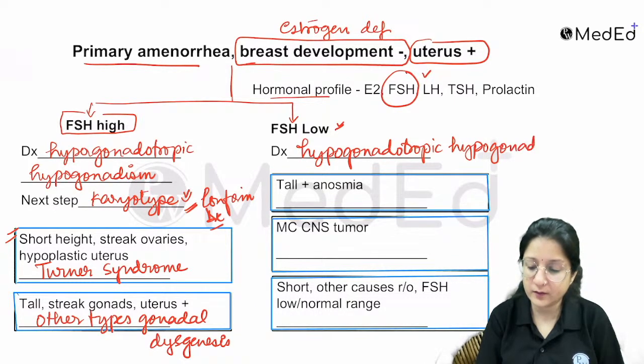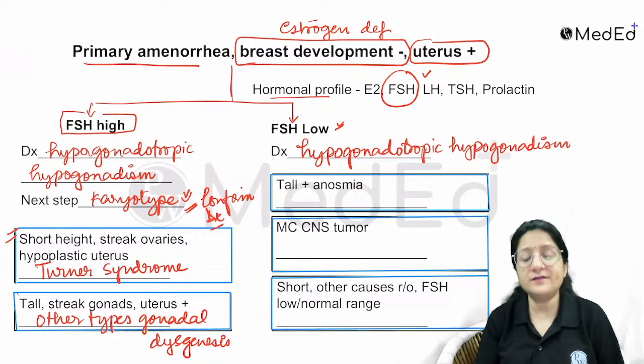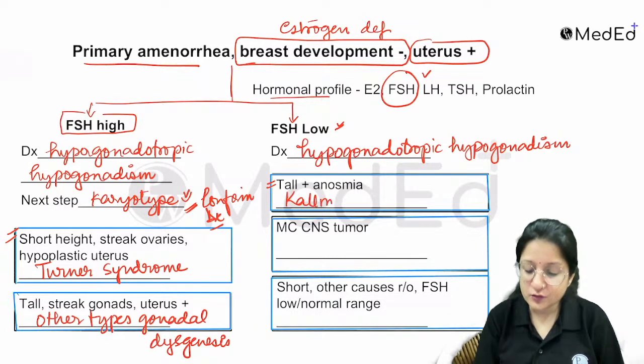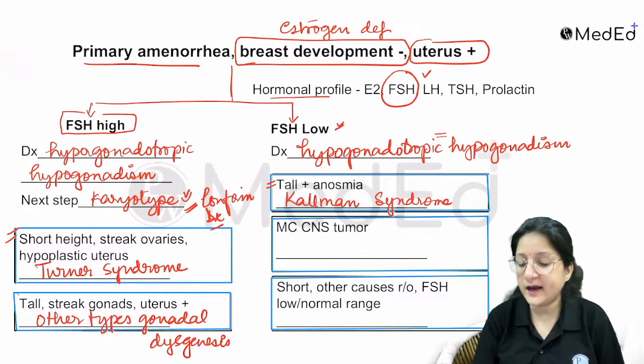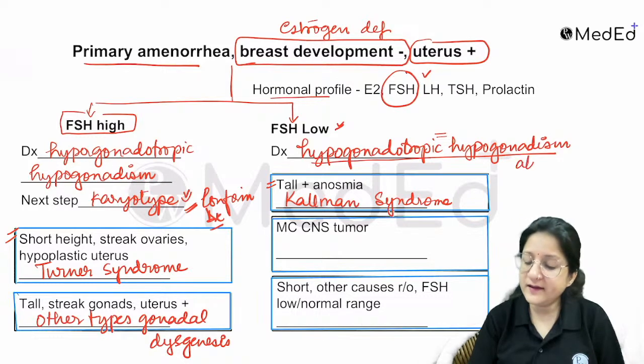Okay. Now, in this situation, if they say the patient is tall, then your answer should be Kallmann syndrome. Right? In this situation, whenever you have hypogonadotropic hypogonadism, we always rule out CNS tumors, right?